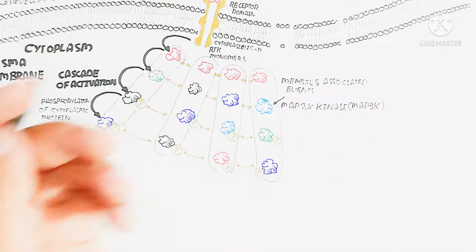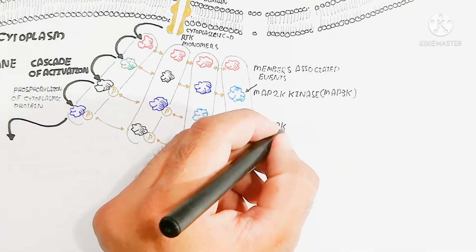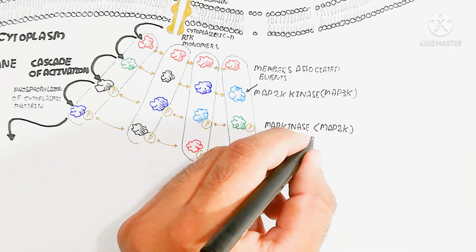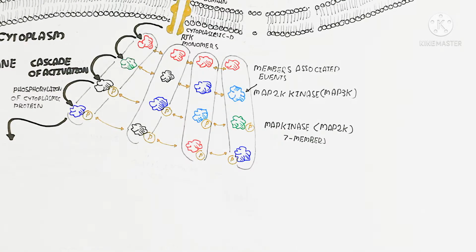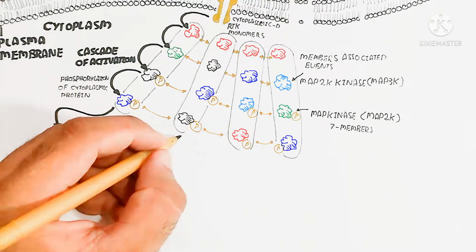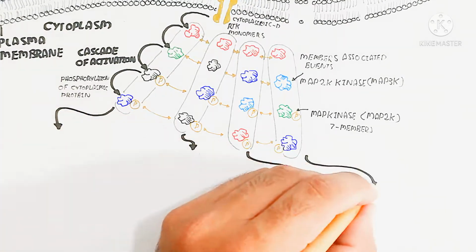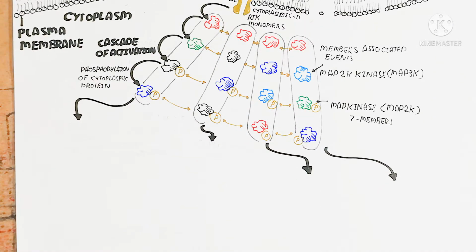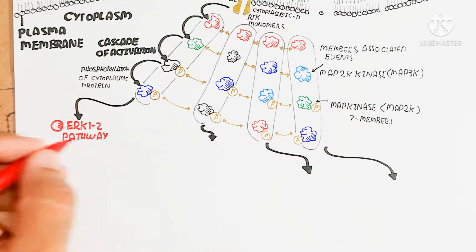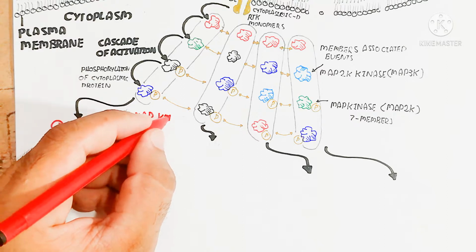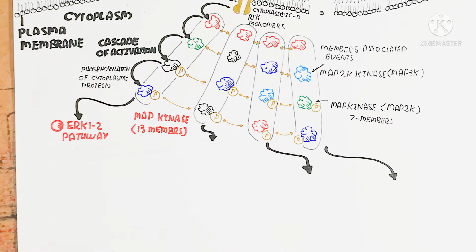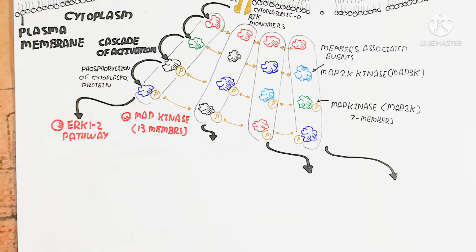Here are the member-associated events. You can see the MAP kinase or MAP3 kinase, which is the same type but used for different events. Horizontally is the cascade. Here the MAP kinase has 7 members, which is the third option. Horizontally you can see that the MAP kinase has 13 members present.